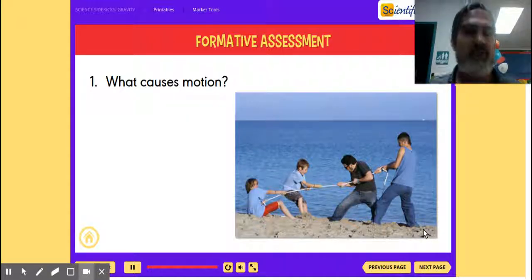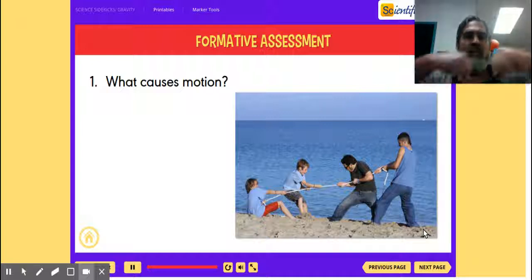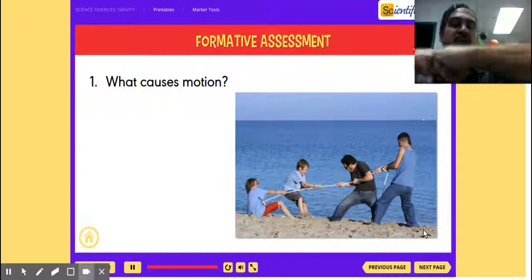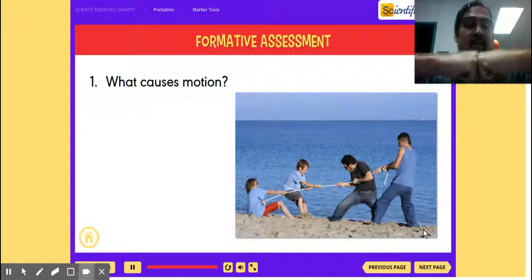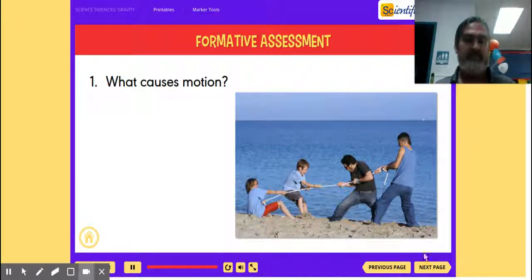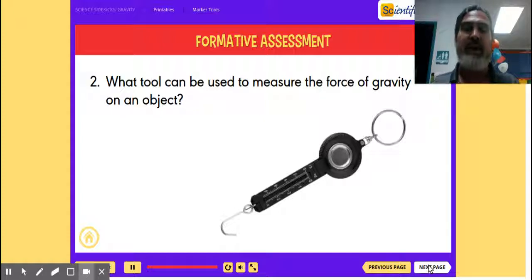Okay, what causes motion? Now remember, when one side is pushing more than the other side, when there's more force on one side than the other, it causes movement or motion. So an unbalanced force causes motion. Remember, with balanced forces, you won't have any motion. What tool can be used to measure the force of gravity on an object? Remember, this is measuring the weight of an object. So we would use a spring scale or the kind of scale you stand on.